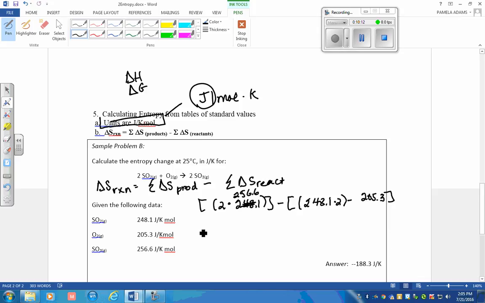Everything has an entropy value. So there are no negative values for entropy. The lowest entropy value is 0. The entropy value for a perfect crystal at absolute 0 is 0. That does not happen on Earth, so please recall that there is no 0 value for entropy and there are no negative values for entropy.